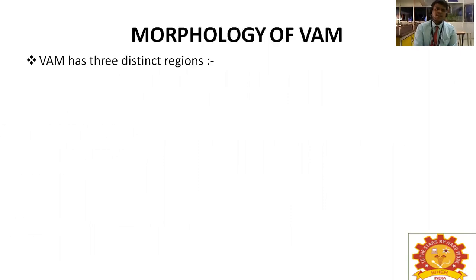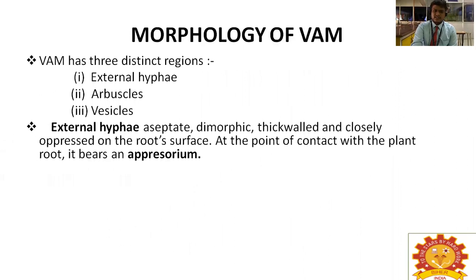Morphology of VAM. VAM has three distinct regions. The first is external hyphae, the second is arbuscules, and the third is vesicles. External hyphae are aseptate. What is meant by aseptate? There are no cross walls; septate means having cross walls. They are dimorphic, with different morphological characters, thick-walled and closely appressed on the root surface. At the point of contact with the plant root, it bears an appressorium.